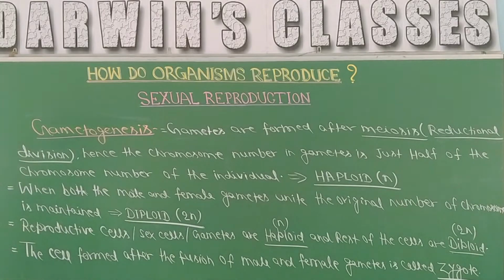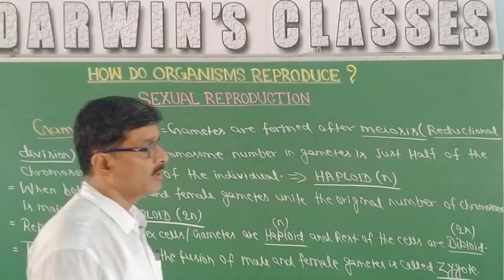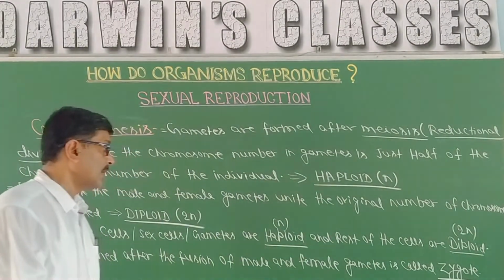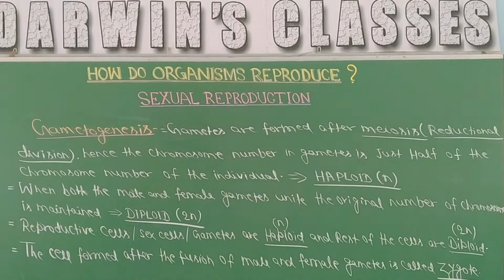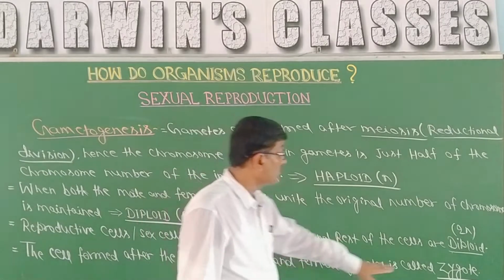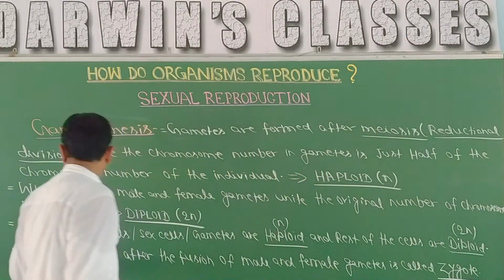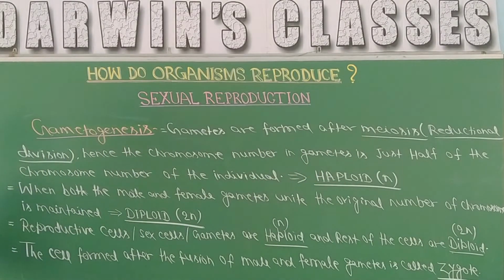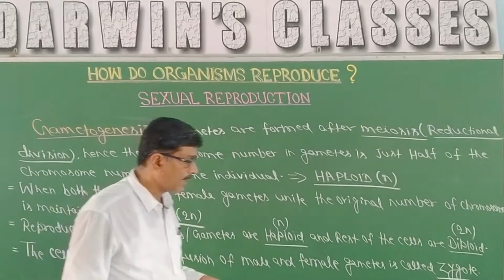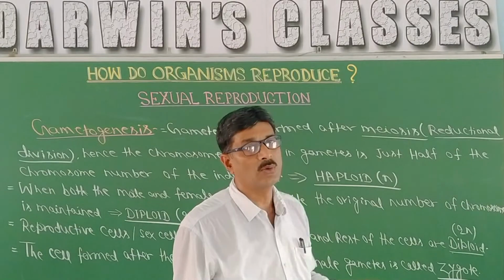So after formation of zygote, that means both these gametes are going to unite. Both the gametes are meeting. That means there is fertilization, and fertilization leads to the formation of zygote. The cell formed after the fusion of male and female gametes is called zygote, and life starts from zygote.